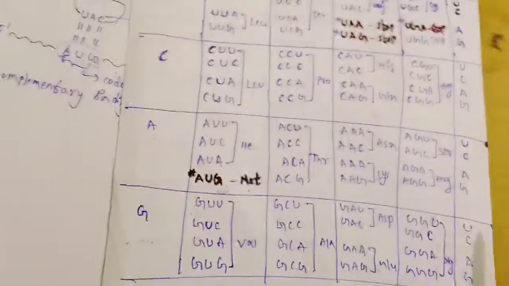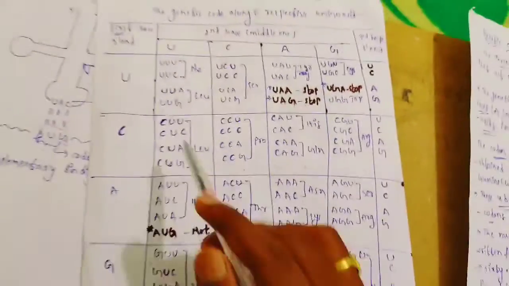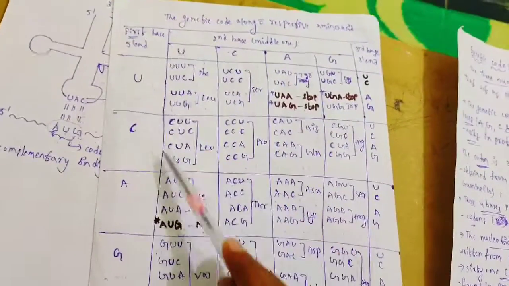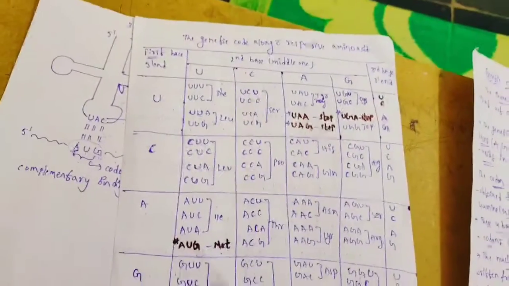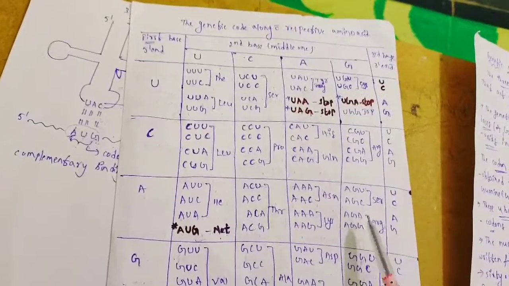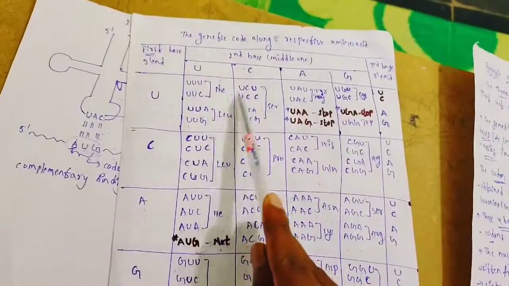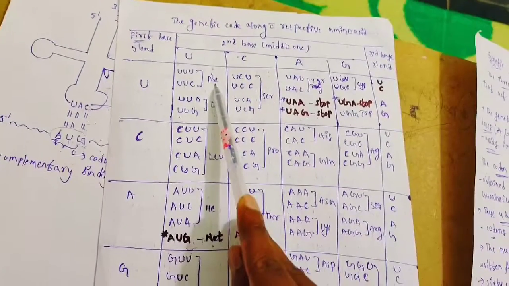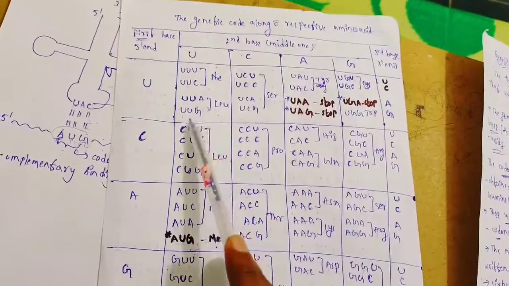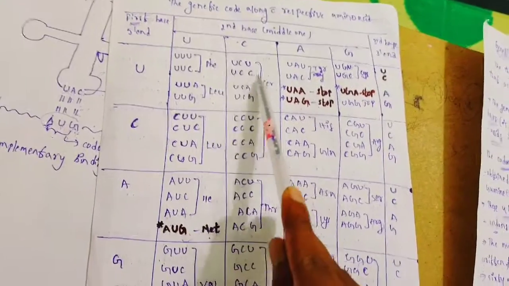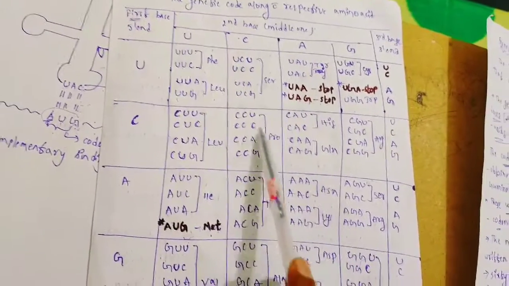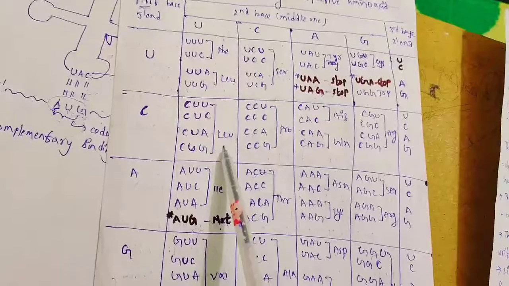These are the 64 codons you can see here. What are the four nucleotides? Uracil, cytosine, adenine, guanine. Here UUU and UUC represent phenylalanine, UUA and UUG represent leucine. These all represent serine, these proline, these leucine.